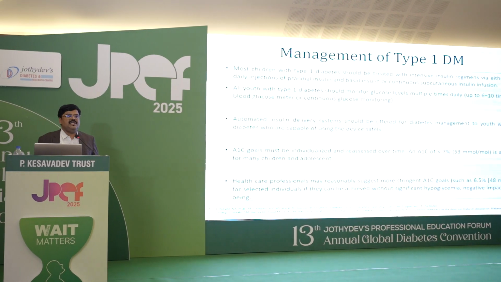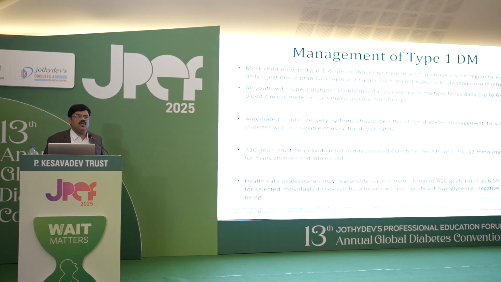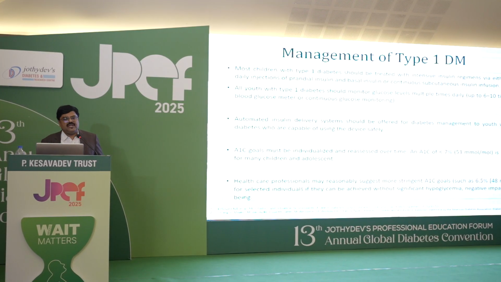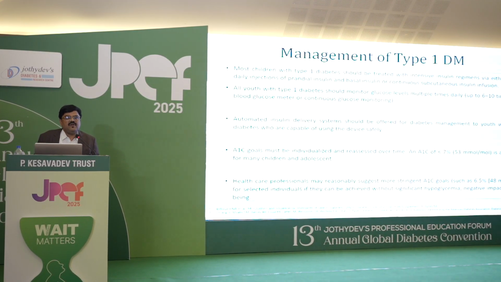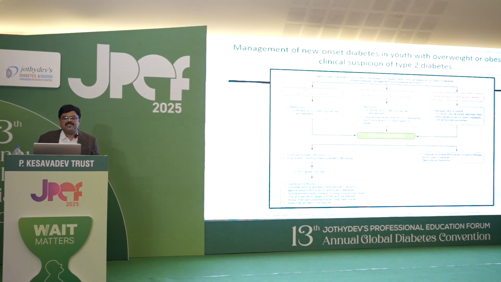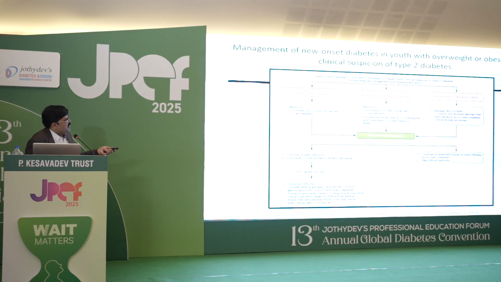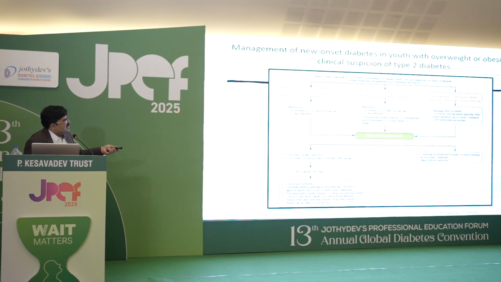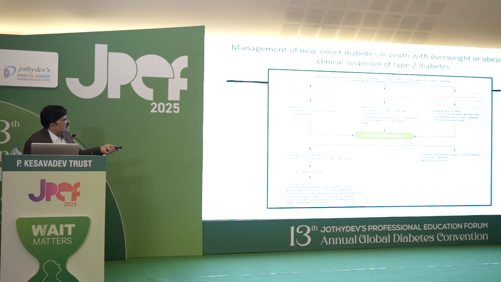So we all know the management of type 1 diabetes. I am not going to deal with it because it is the basic insulin. So that is the typical management of type 1 diabetes. When it comes to management of type 2 diabetes in youth, there is a difference. When the A1C is less than 8.5%, go for metformin, titrate up to 2000 milligrams. If it is more than 8.5, no acidosis, with or without ketosis, metformin and long-acting insulin.